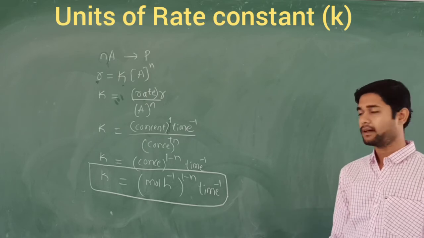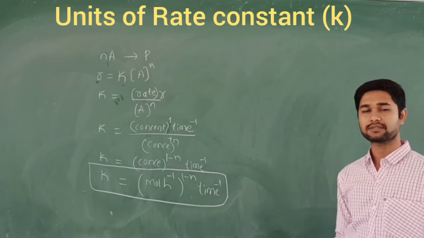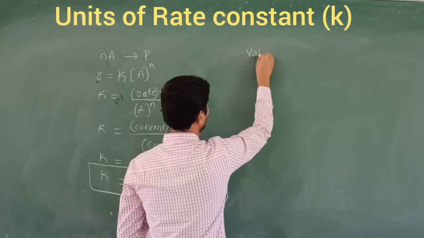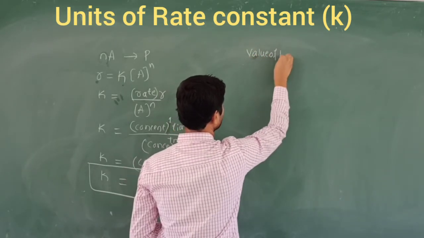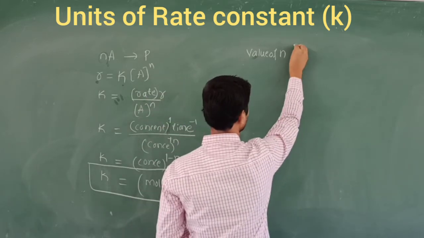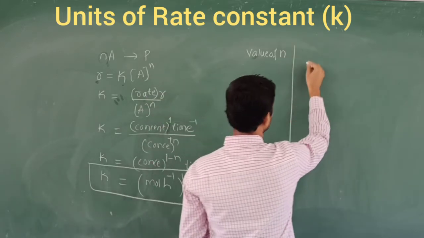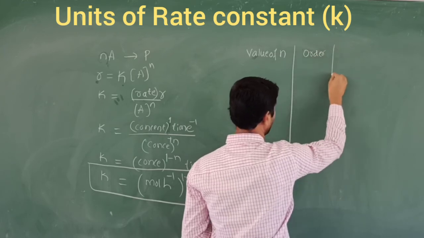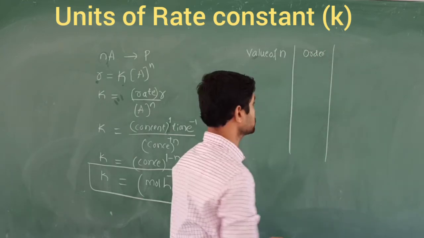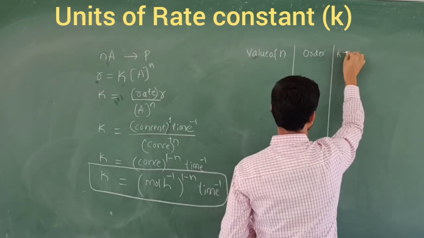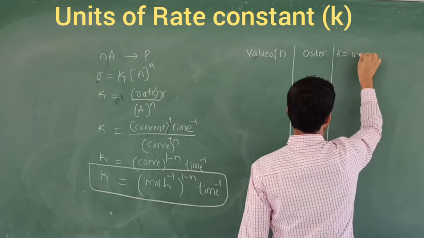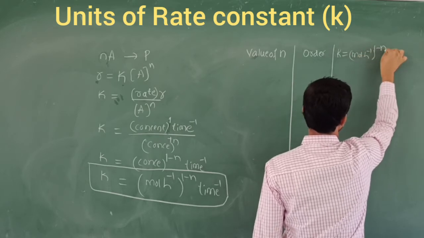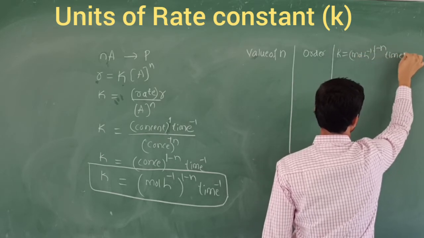So let's apply this to all the reactions: zero order, first order, second order. We take one column for the value of n, and we also check the order and the unit of the rate constant, k equal to mole per liter power 1 minus n and time power minus 1.